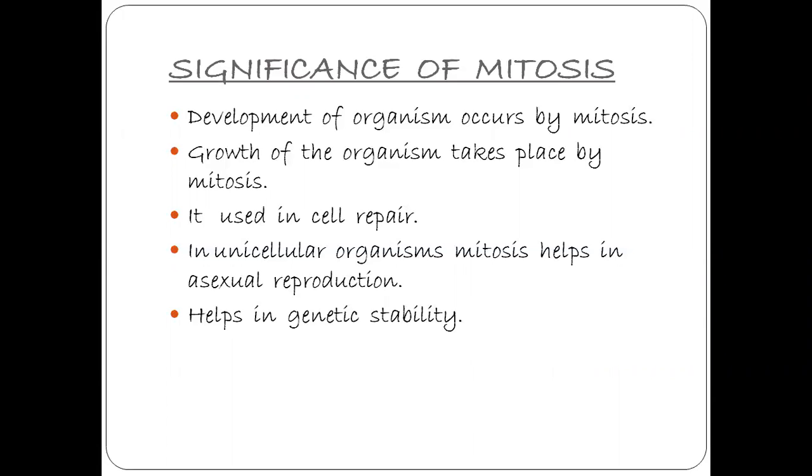Therefore, the daughter cells formed are genetically uniform and identical to the parent. Thus, mitosis helps in preserving and maintaining genetic stability. So, there is no change in the genetic material. The cells formed due to this mitosis are identical to the parent.